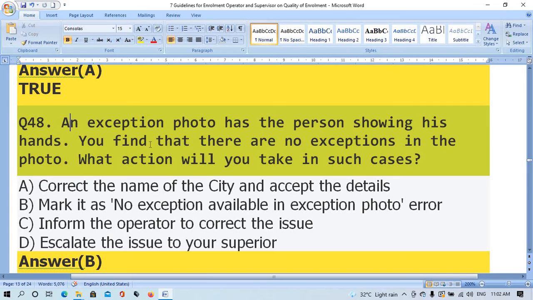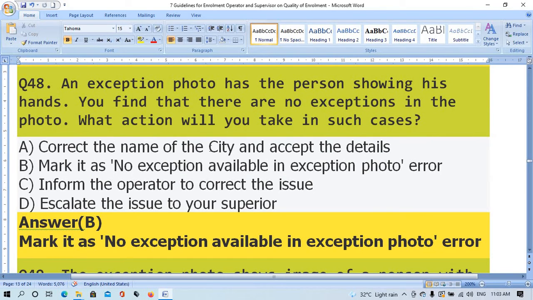Question number 48. An exemption photo has the person showing his hands. You find that there is no exemption in the photo. What action will you take in such cases? Option A correct the name of the city and accept the details. Option B mark it as no exemption available in exemption photo error. Option C inform the operator to correct the issue. Option D escalate the issue to your superior. The right answer is option B mark it as no exemption available in exemption photo error.